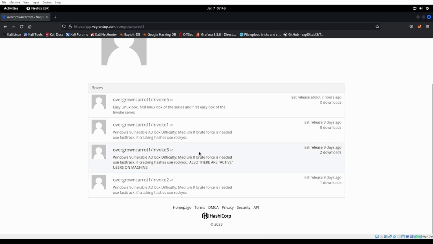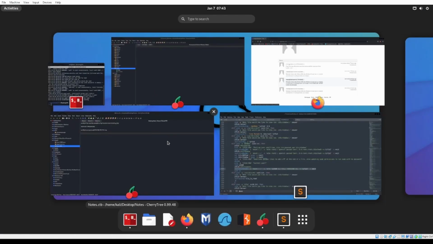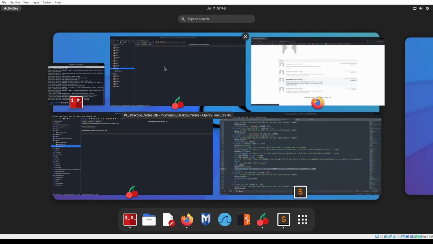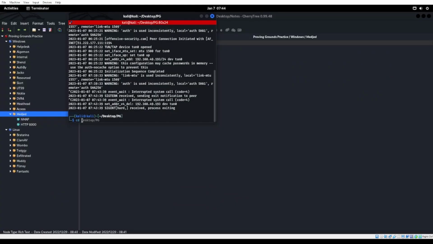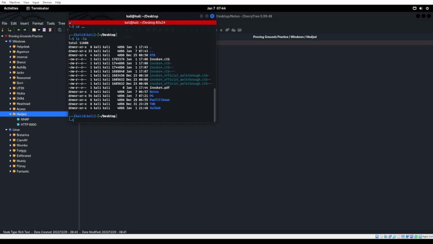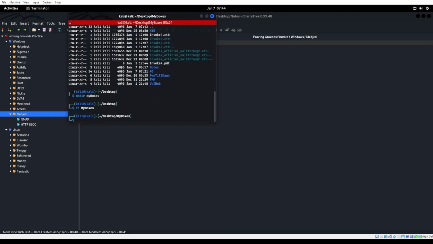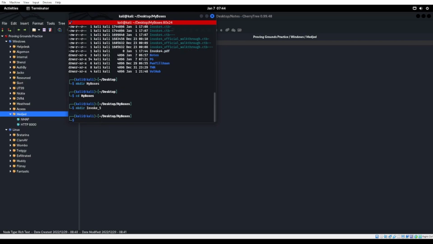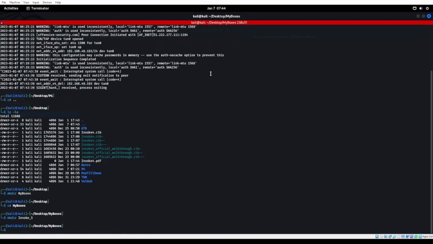New box. Just threw it up on Vagrant not too long ago. We're going to go ahead and test it out. And this is also a test to make sure everything's working good with it. Go ahead and cd that back. Do I have like a directory? I made the directory somewhere else at one point.